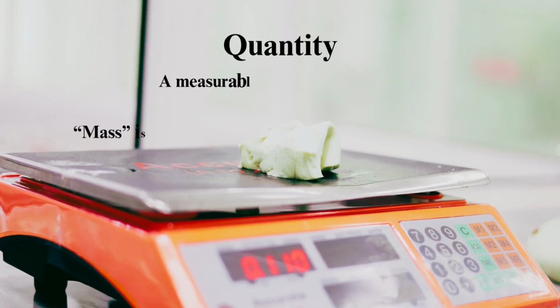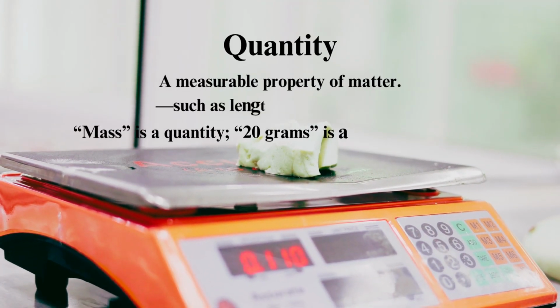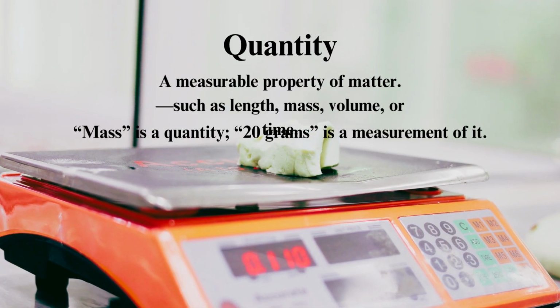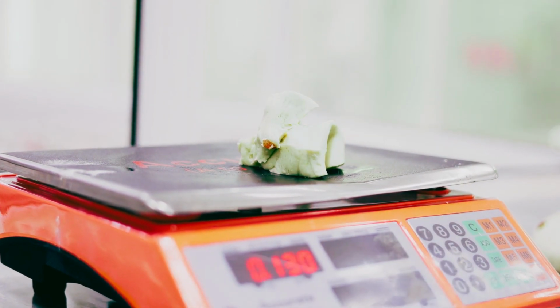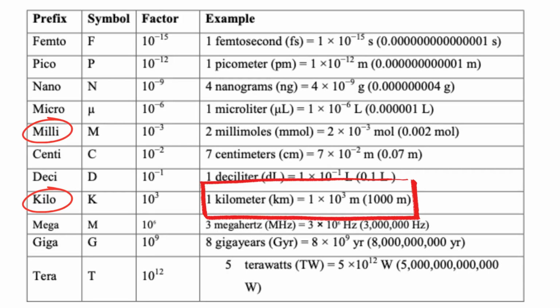Sometimes the quantities we measure are either too large or too small to conveniently express using only base units. In such cases, prefixes are introduced to multiply or divide the base unit by powers of 10. For instance, a kilometer represents 1,000 meters, while a millimeter is 1,000th of a meter.